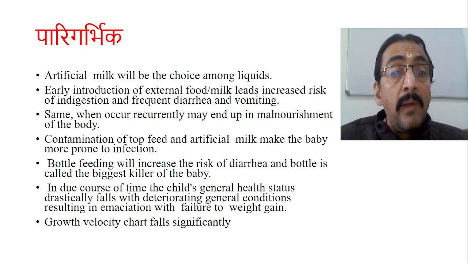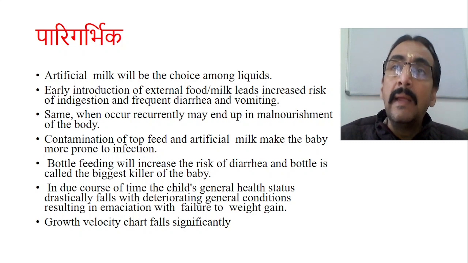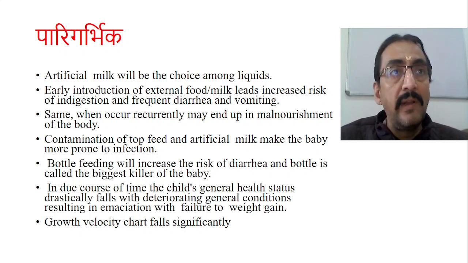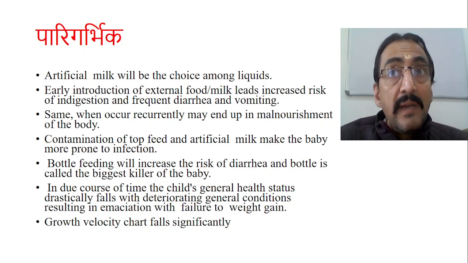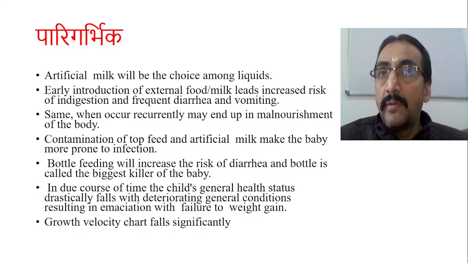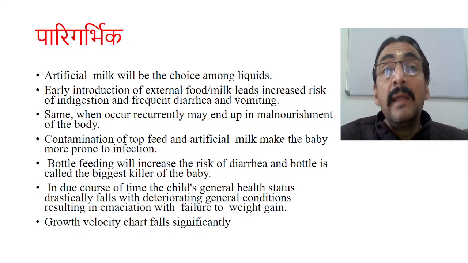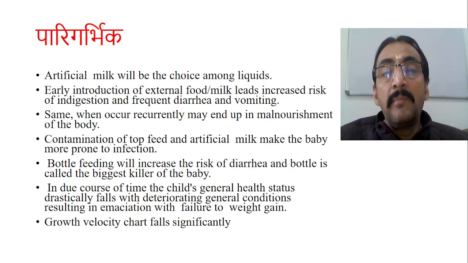When this cycle occurs recurrently, mother is giving something, child is not able to digest it, there is vomiting, there is diarrhea. When these continue, or sometimes there may be allergies also, cow's milk allergy, etc., or celiac disease, etc. So same when occur recurrently, it may end up in malnourishment of the baby. So baby develops malnourishment.